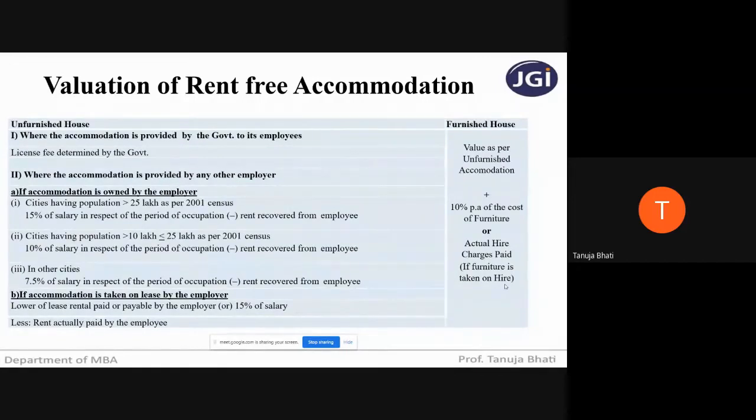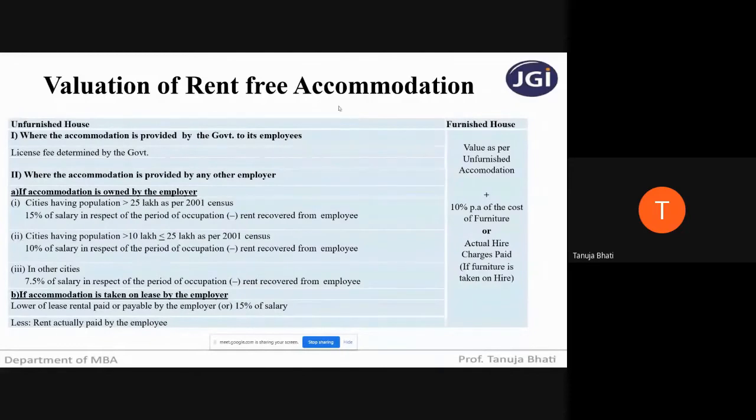If furniture is owned by the employer, you have to add 10% per annum of the cost of furniture to the value of unfurnished accommodation. And if the furniture is taken on rental basis, then you have to add the actual hire charges paid by the employer to the person who is giving the furniture on rent, and add it to the value as per unfurnished accommodation. Then you will get the value of rent-free accommodation that you have to take in the column under the heading perquisites while calculating your income from the head salaries.